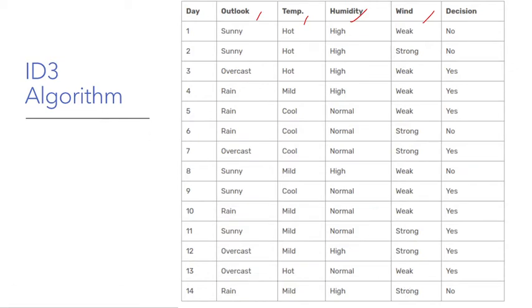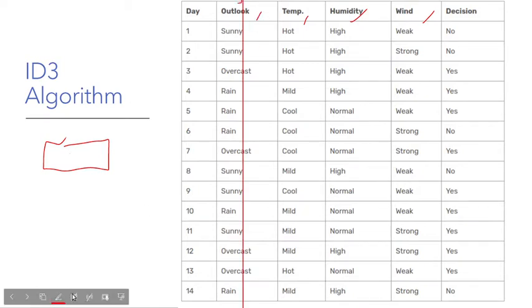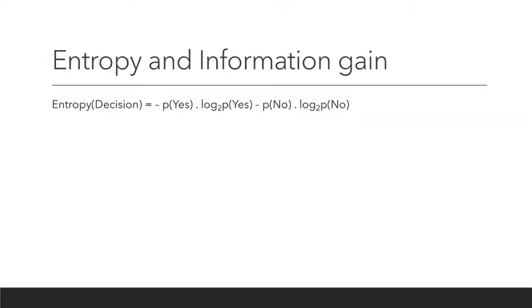The first step of the ID3 algorithm is to select the root node. Now there are four variables which we can select to make the decision. But how do we know which variable to select as the root node? Do we choose outlook, temperature, humidity, or wind? We cannot decide that. To decide that, we first need to learn about entropy and information gain.